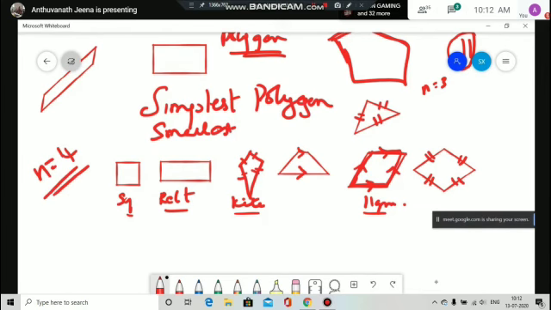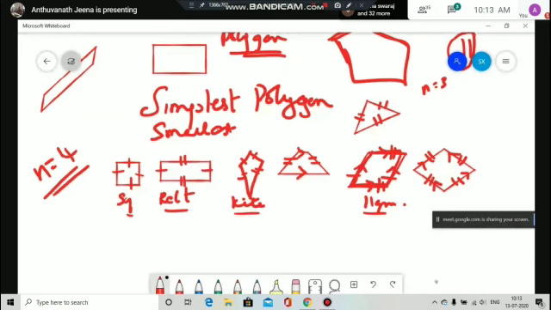Equal means we put a line like this, children. This is the symbol. Square means all sides are equal. Rectangle means opposite sides are equal. Kite means adjacent sides are equal. In a regular trapezium, the non-parallel sides are equal. In a parallelogram, opposite sides are equal. Like this we will draw. You should understand mathematical symbols. Same as the parallelogram, this is also a rhombus, so opposite sides are equal. This we are going to learn in detail.